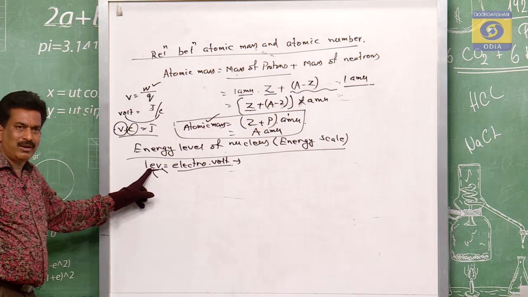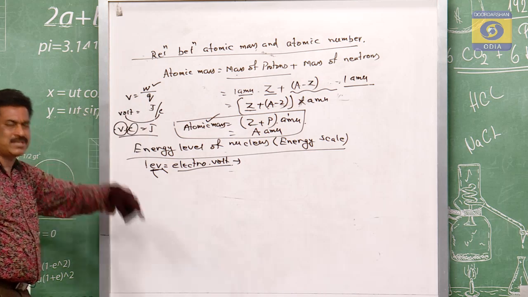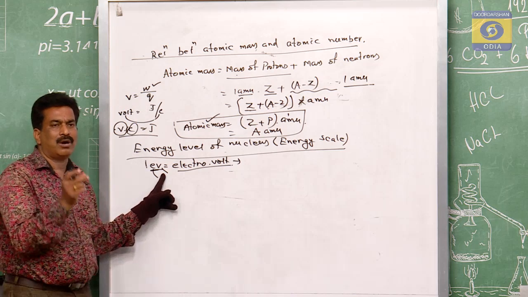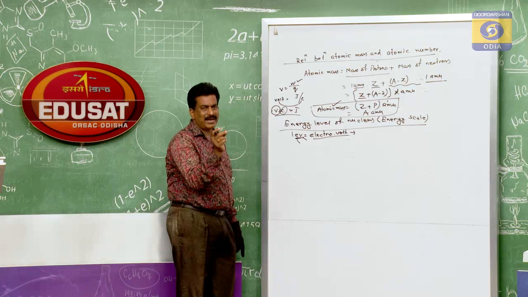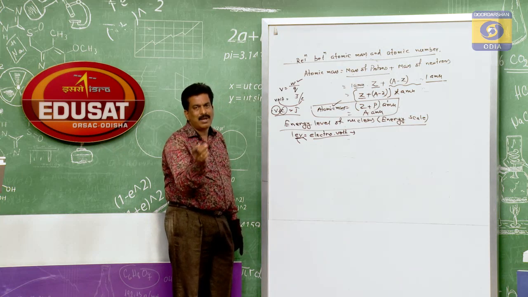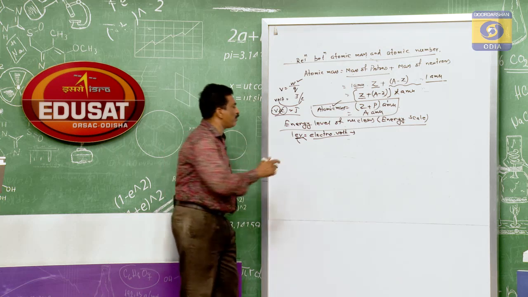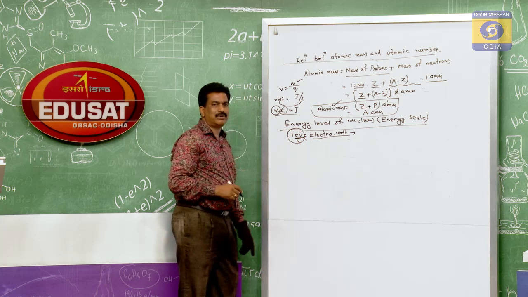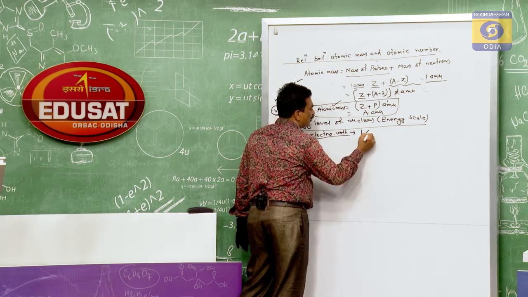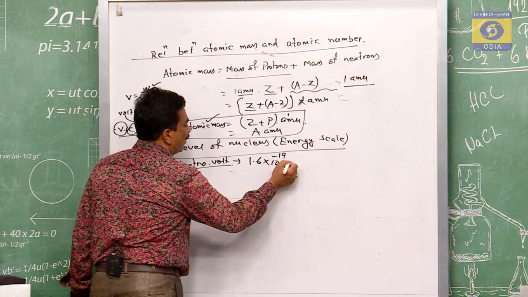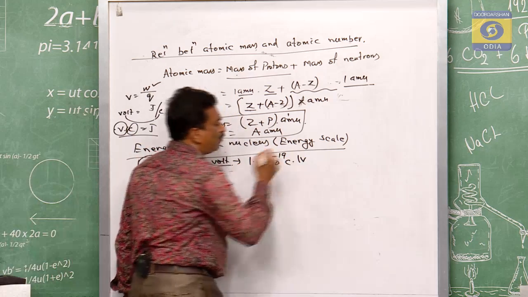Means for 1 electron, the amount of energy which is required to cover a potential difference of 1 volt. To cross a potential difference of 1 volt using an electron, the amount of energy required is known as the electron volt. So one charge of the electron. So what is the charge of the electron? 1.6 into 10 to the power of minus 19 coulomb, and this is equal to the volt. Volt means 1 V.